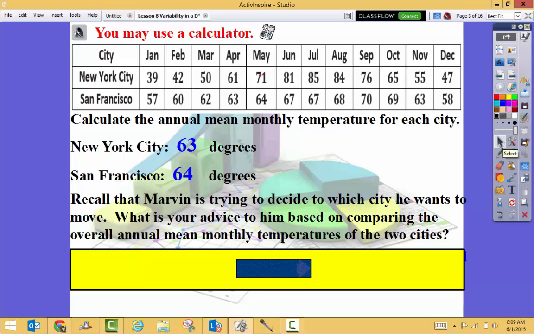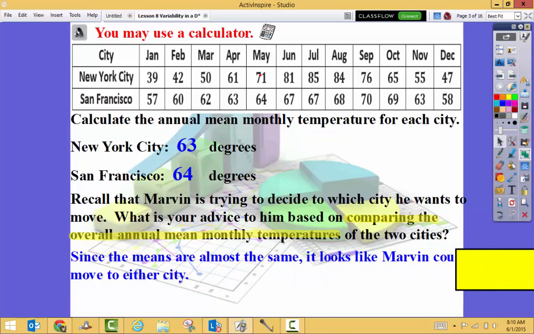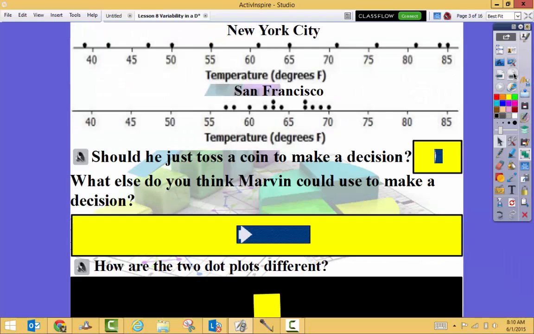So recall from our problem that Marvin is trying to decide on which city he wants to move to. What is your advice to him based on comparing the overall annual mean monthly temperatures? So all I'm doing is, for this one, comparing the overall mean monthly temperatures. No other advice, not the more exciting, the funner city, just based on that temperature. Well, based on the mean temperature, since they're almost the same, it looks like Marvin can move to either city. That's all he's worrying about. He can move to either city and not have to worry.